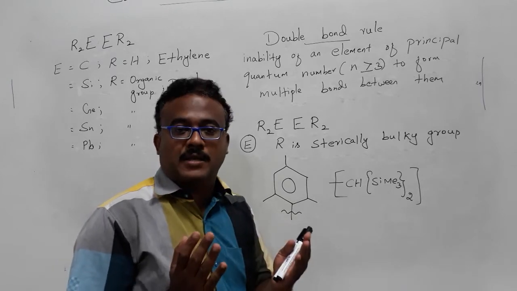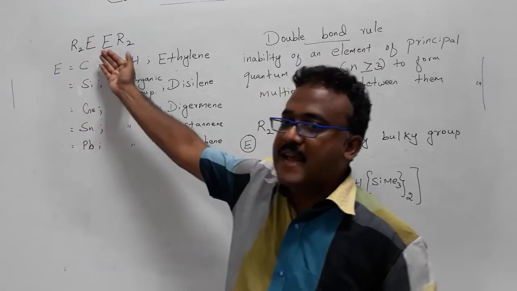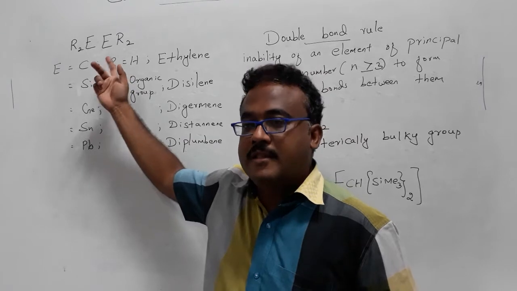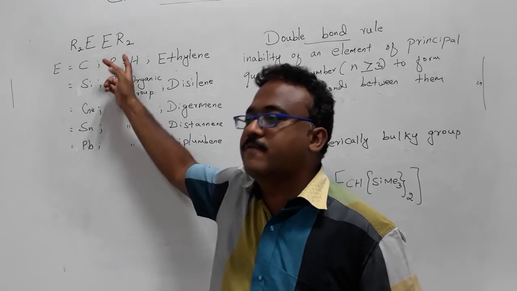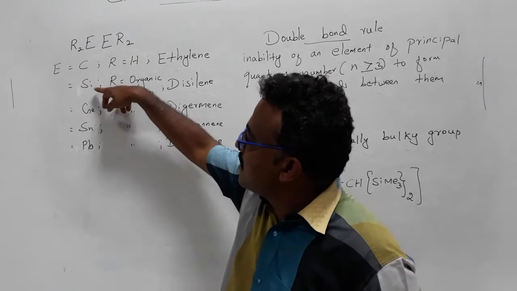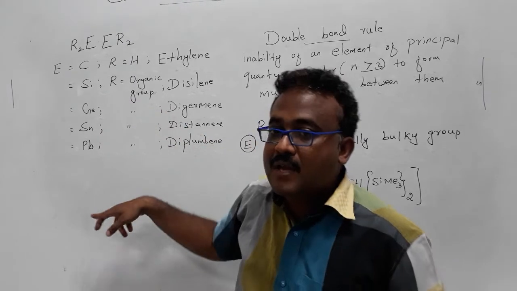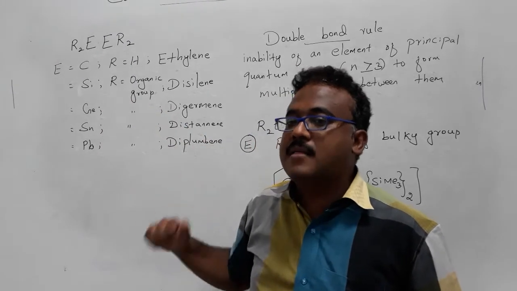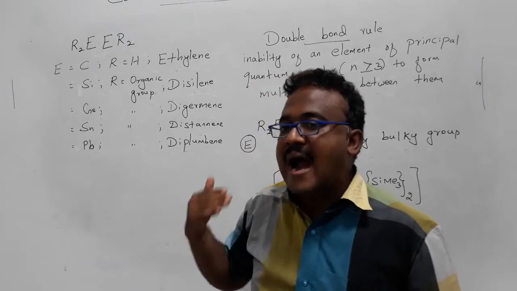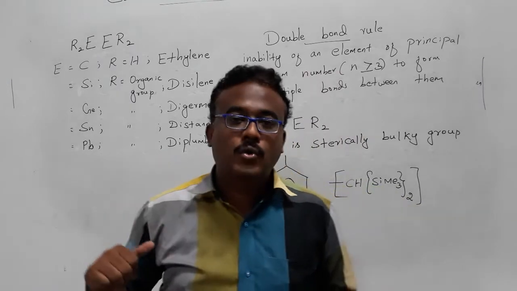Why this difference? Why does ethylene have planar geometry? If you substitute heavy elements, of course the organic group will not do any change for the structural change. But why, when we go from silicon to germanium, especially germanium to tin and tin to lead, do these three elements give trans-bent geometry? That answer I am going to give now. First we will try to understand the bonding model of ethylene. Then let me go to the heavier element.